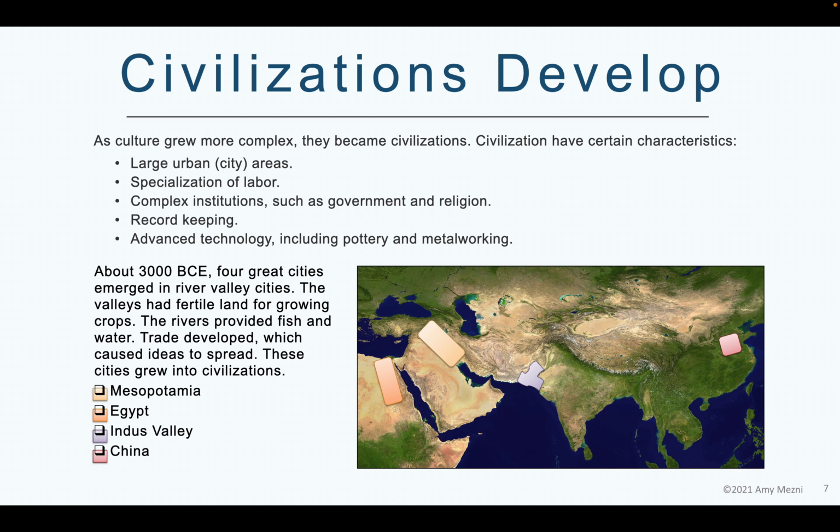So around 3000 BC, four great cities emerged in the river valleys. The valleys had fertile land for growing crops. The rivers provided fish and water. Trade develops, which caused ideas to spread. These cities grew into civilizations. So a couple of examples would be Mesopotamia, Egypt, the Indus Valley, and China.